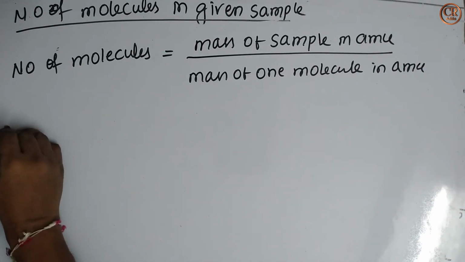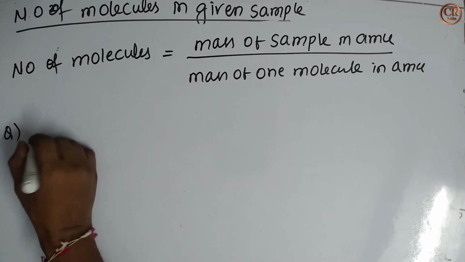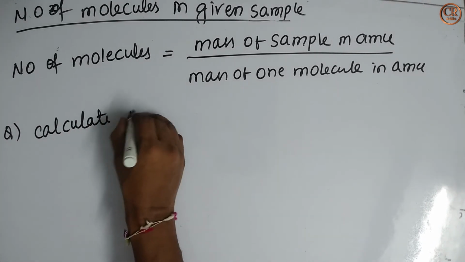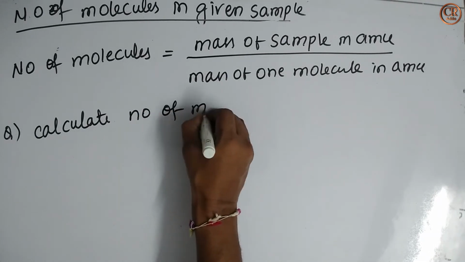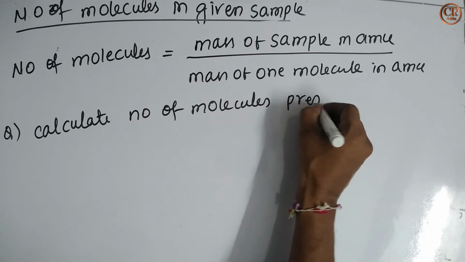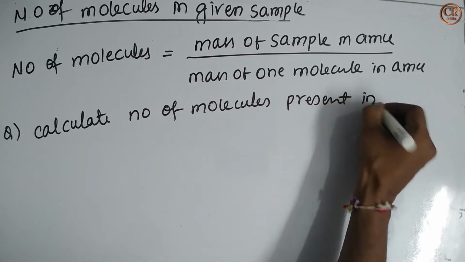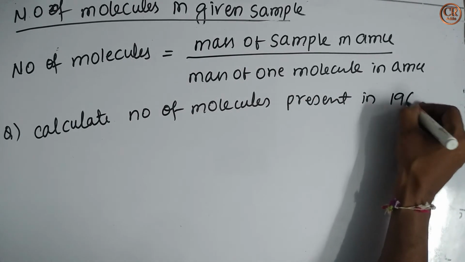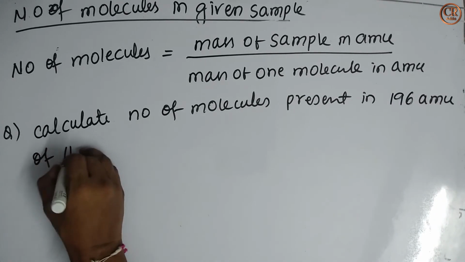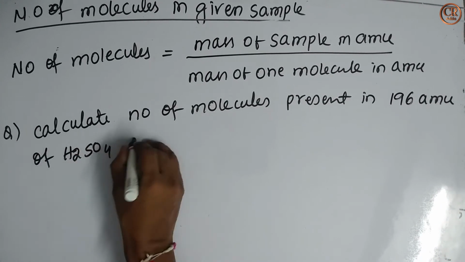Let us take one question here. Calculate the number of molecules present in 196 AMU of H2SO4 sample.